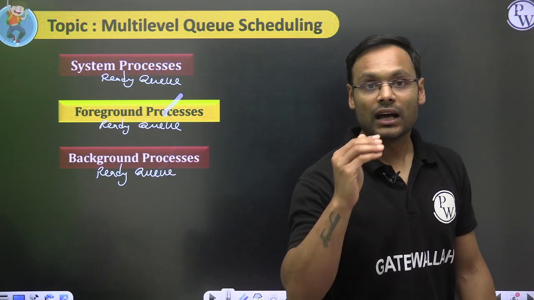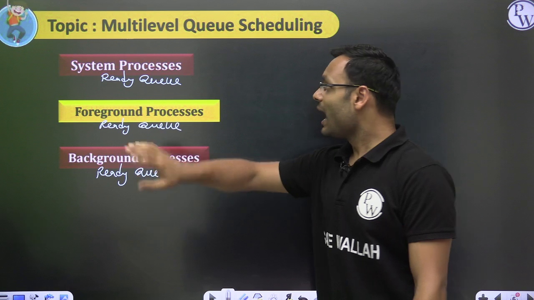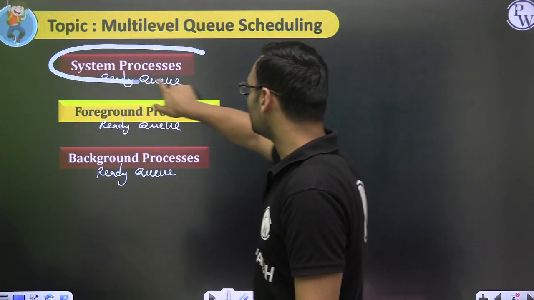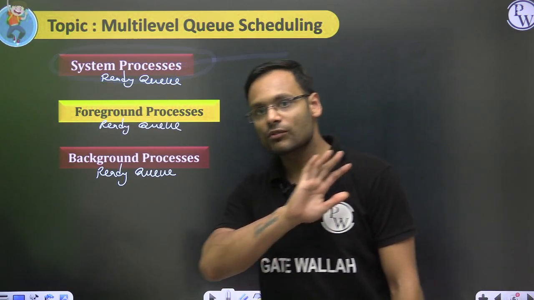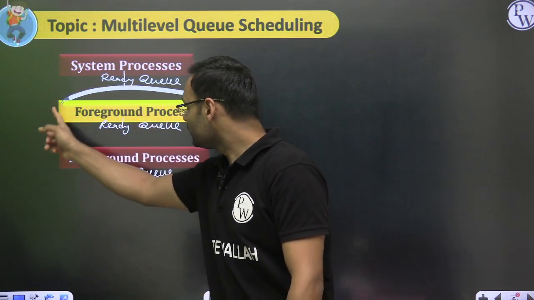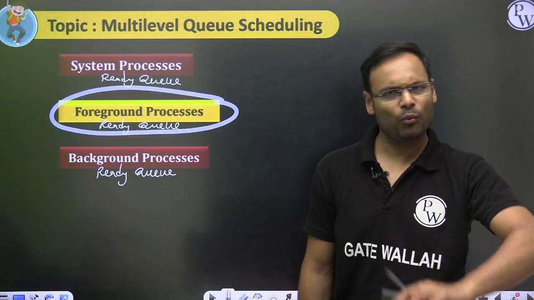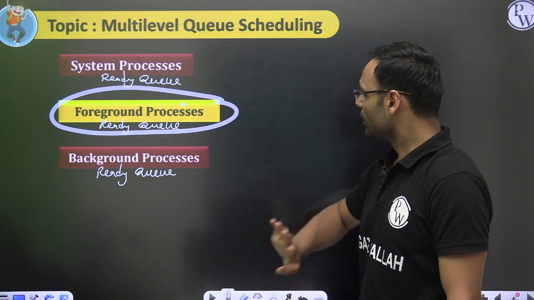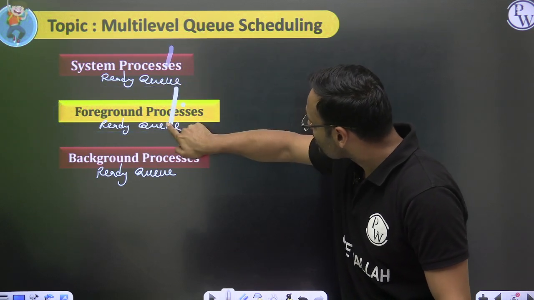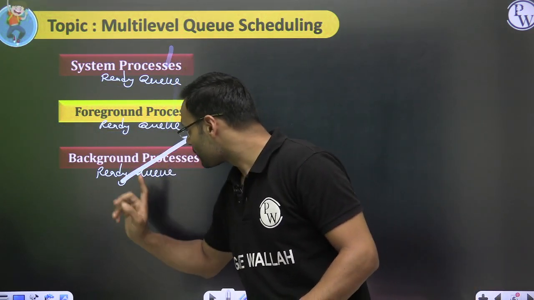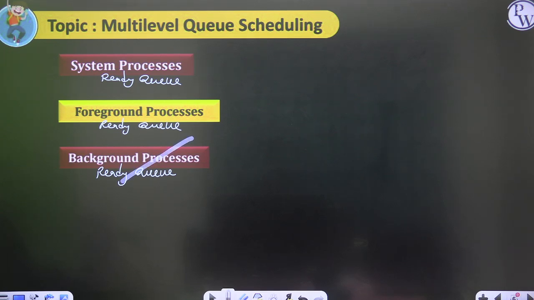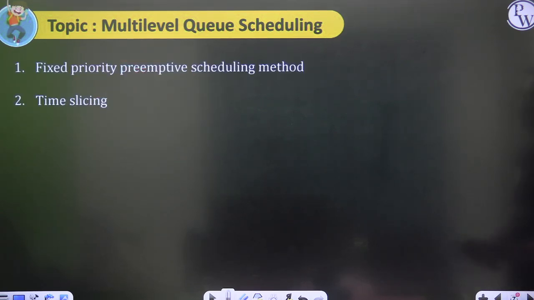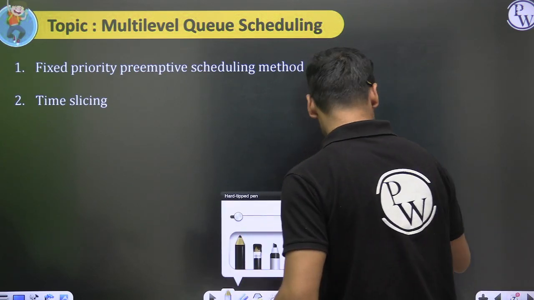So queues are getting priority, and after that, the processes of the highest priority queue are to be scheduled first. Run all the processes of this queue. When all the processes of this queue are done, then only we will run all the processes one by one, whatever the manner is, of the next queue. Once all the processes of this queue and this queue, both queues, are done, then you will run the processes of the last queue. This is one of the common ways to run the processes of multi-level queue. So I'm writing that particular part here.